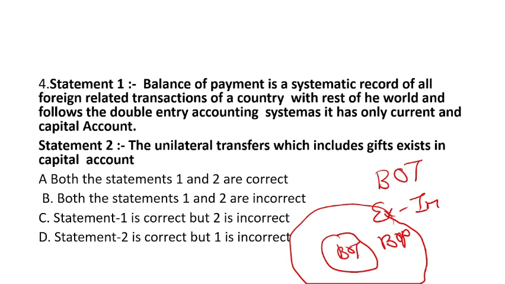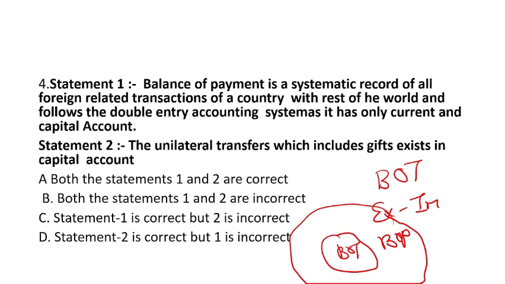Now let's see the statements. Statement 1 is partially correct. Up to where it is written that it uses the double entry accounting system, it was right, but it has only current and capital account.